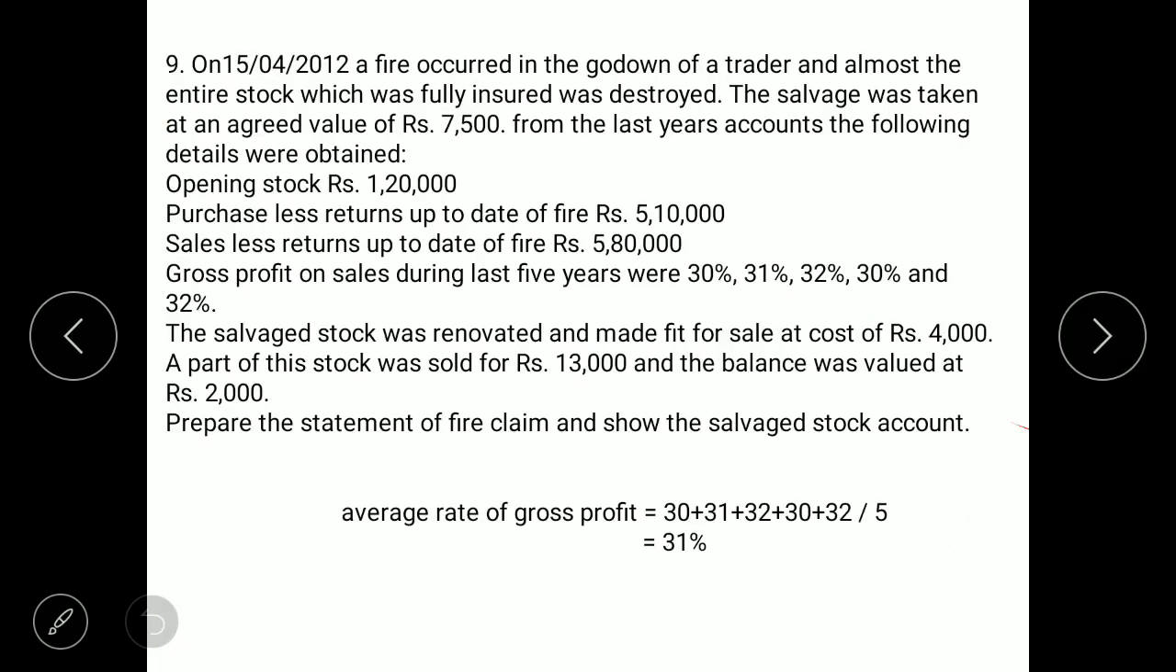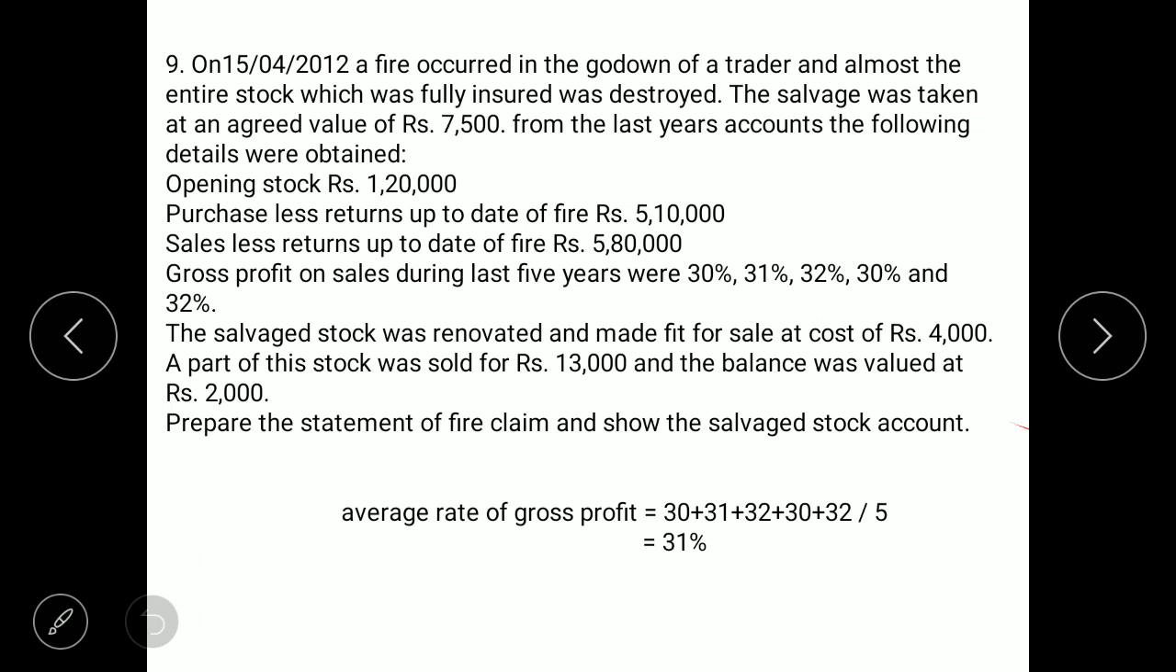Next question. In this question, we are not given the rate of gross profit for the previous year, but we are given the gross profit rates of the previous 5 years. So here we will have to find the average rate of gross profit. Add all the gross profit rates, divide by 5, and we get the average rate of gross profit, 31%.